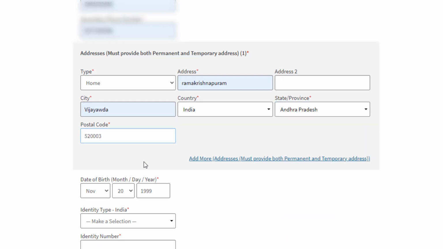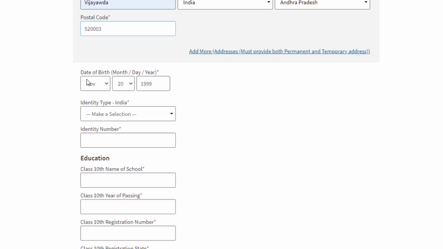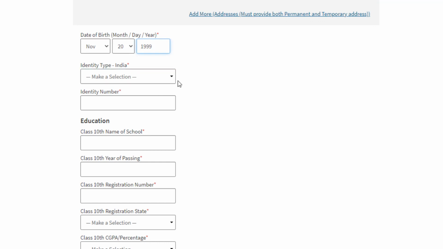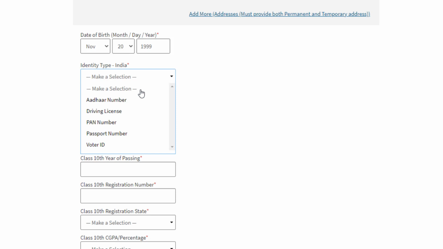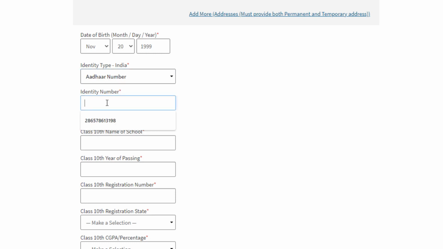Okay, and scroll down, and if you see here, it is asking for your date of birth. Enter your date of birth, and after entering your date of birth, it will ask you the identity type, India, that is you can choose any of them. For example, Aadhaar card number, driving license, PAN number, passport number or voter ID. So now I am selecting Aadhaar number. So identity number, it will ask you the number of your Aadhaar card.